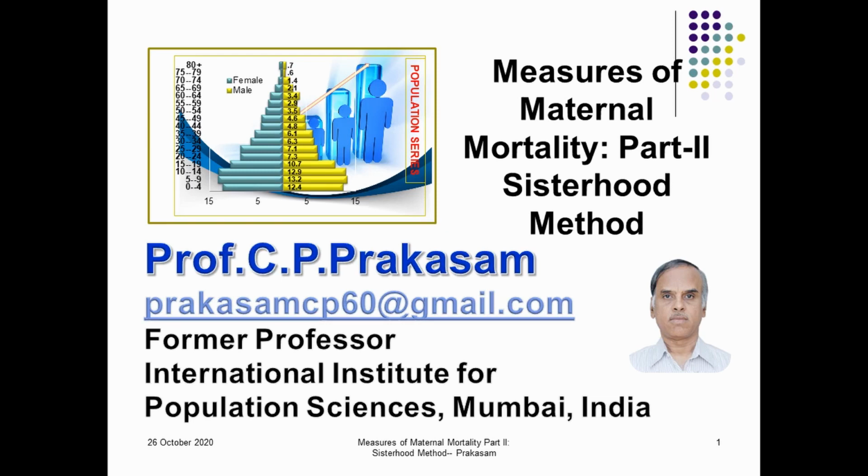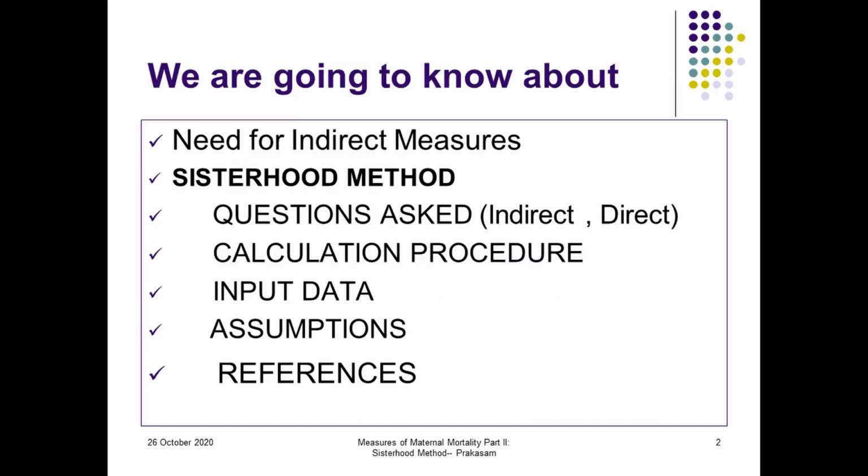I will be discussing measures of maternal mortality, Part 2, the sisterhood method. This is the indirect method for estimating the maternal mortality ratio. We are going to know about the need for the indirect measure, that is, one of the measures is the sisterhood method, what questions will be asked in that, the calculation procedure, the data requirement, the assumptions involved, and selected references which have been worked out for the sisterhood method.